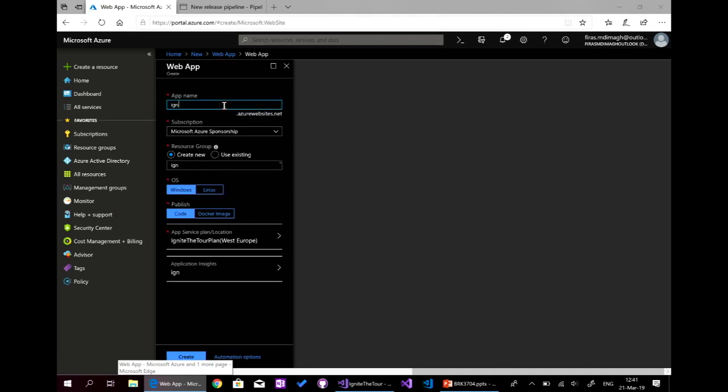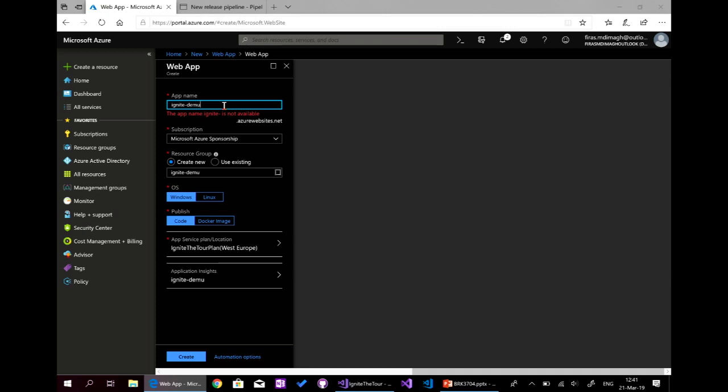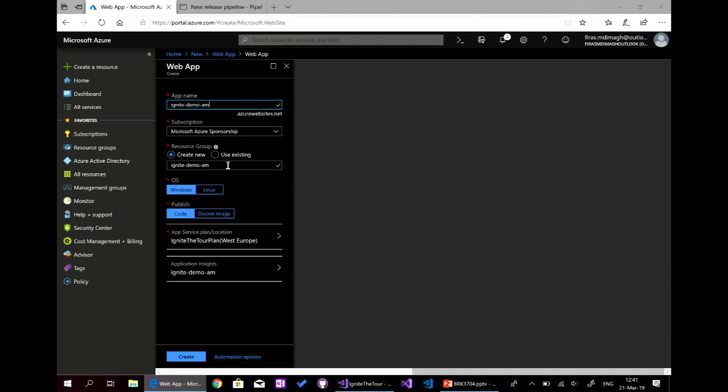So Ignite Demo Amsterdam. And we'll create a new one. Here, the web app in Azure supports Windows and Linux, and we can publish code directly or via Docker images. And we can also have Application Insights that will be monitoring our website. I will click create.